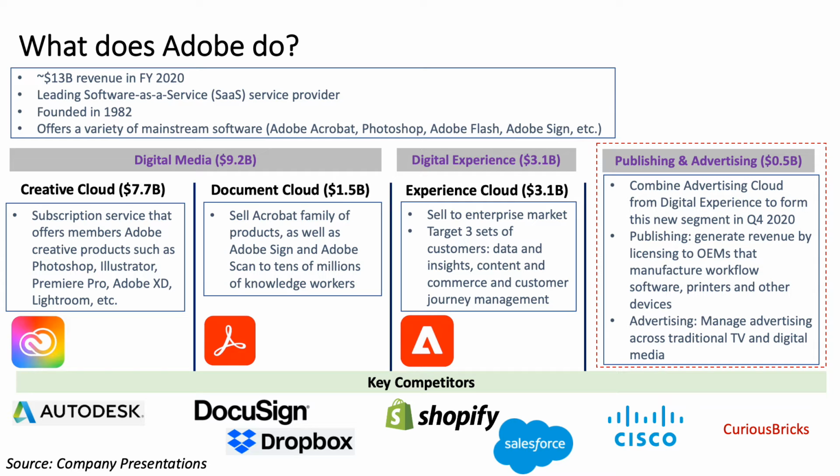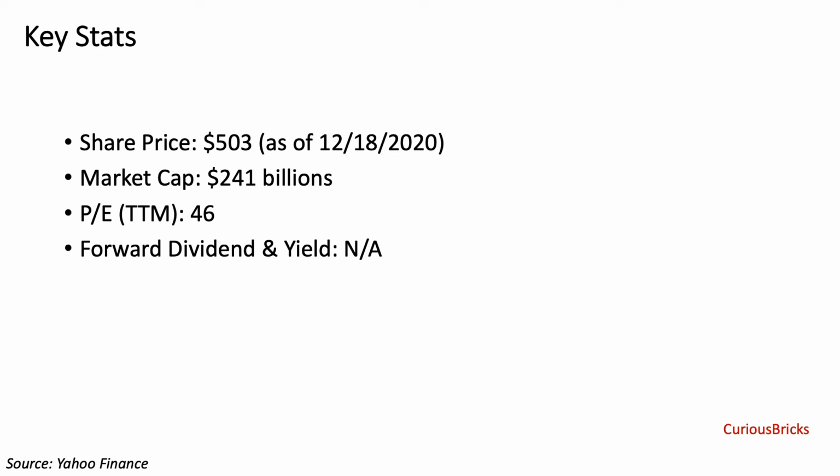In contrast to a heavier consumer market focus by the digital media segment, the digital experience segment only sells to the enterprise market. This segment is further divided into three groups: data and insights, content and commerce, and customer journey management. Lastly, the publishing and advertising segment is the smallest among all. Since Adobe offers a broad spectrum of products, they compete with many large and smaller companies. Here, I have listed a handful of notable competitors within each segment.